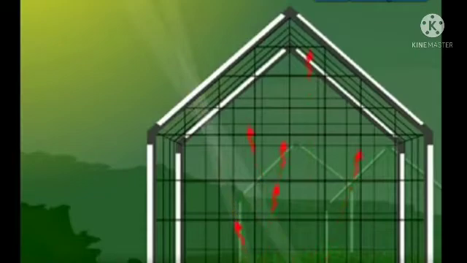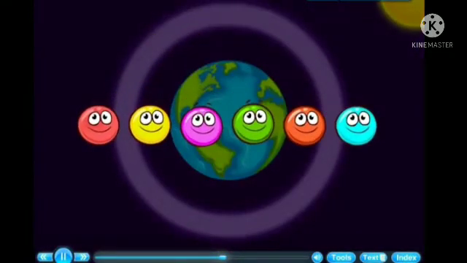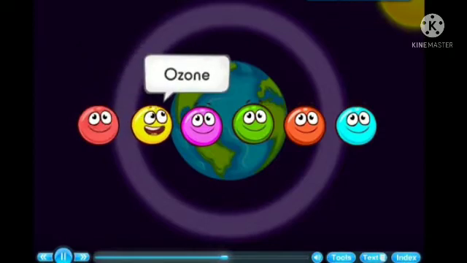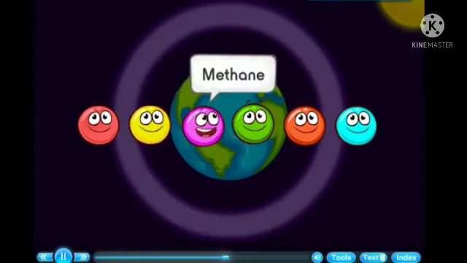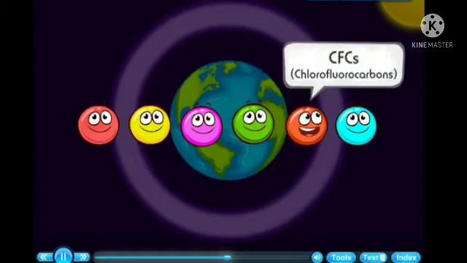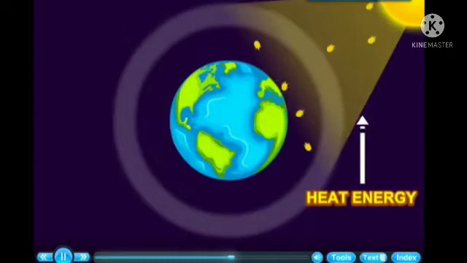Our Earth's atmosphere also acts as a glass house. There is a layer of different gases around the Earth. Some of these gases like carbon dioxide, ozone, methane, nitrogen oxides, CFCs, chlorofluorocarbons, and water vapor have the property to trap the heat energy of the sun.